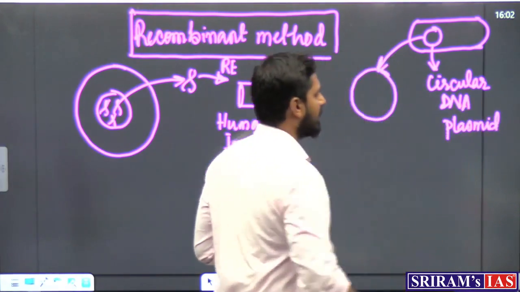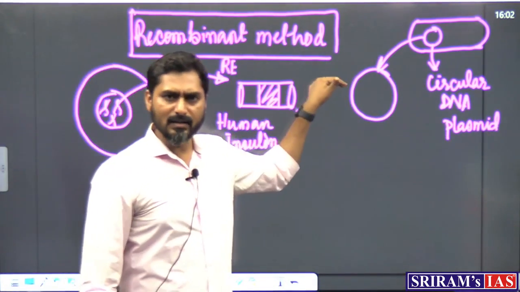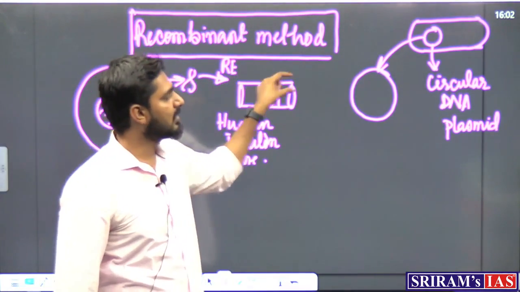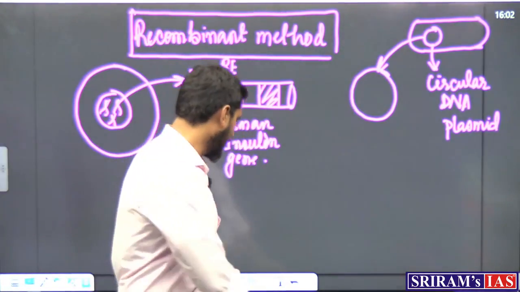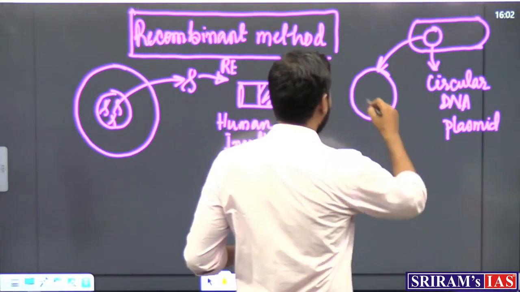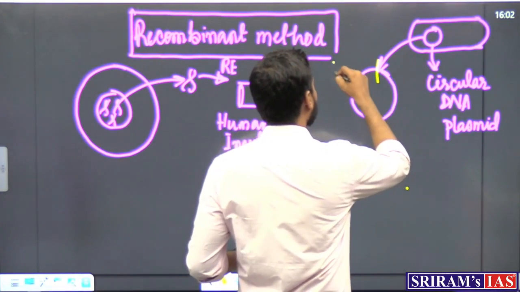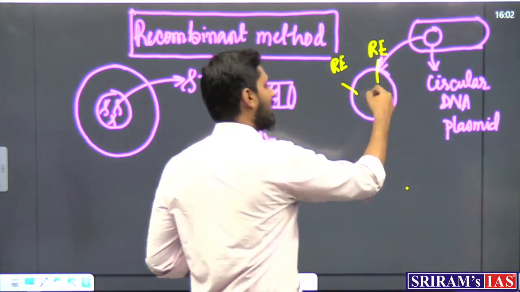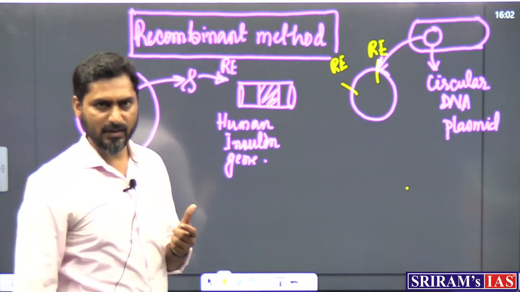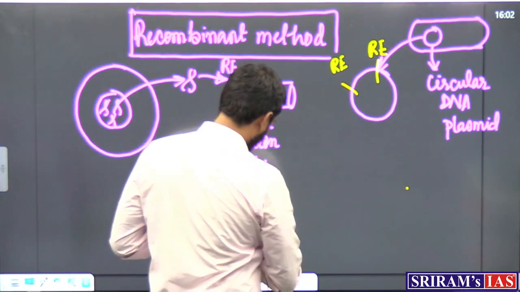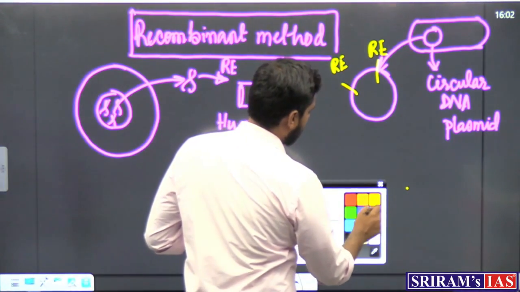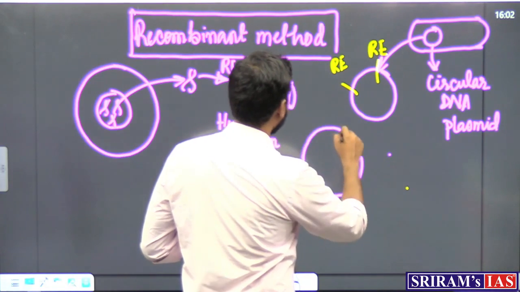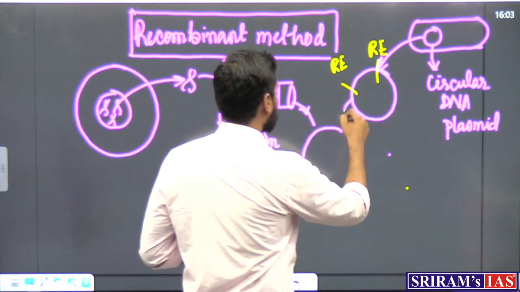And what we are trying to do is that we will cut this plasmid also at two places so that we can fit in this human insulin gene. So, again using RE we will cut at two places, that is we are preparing this plasmid. We will cut it at two places and then we will combine these two. So, now we are combining this and this.